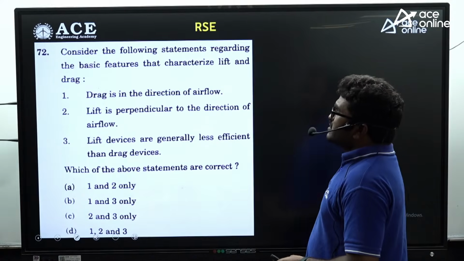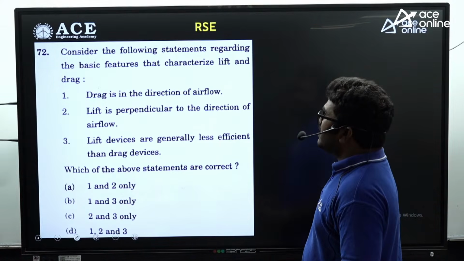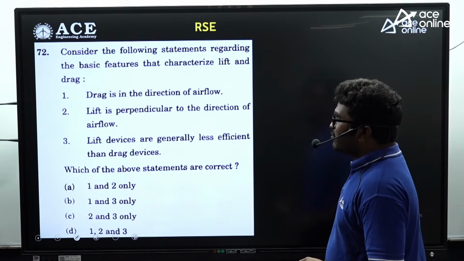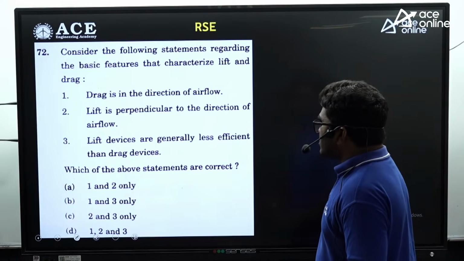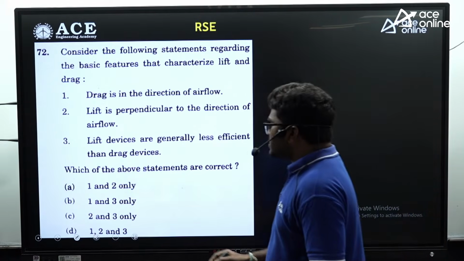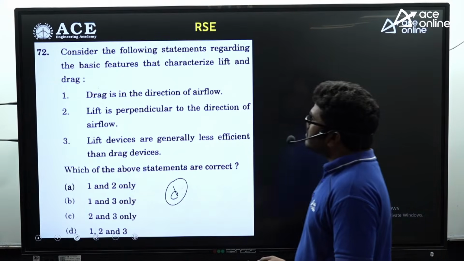Now, consider the following statements regarding the basic features that characterize lift and drag. Drag is in the direction of airflow. Lift is perpendicular to the direction of airflow. Lift devices are generally less efficient than drag devices. So, all the 3 statements are correct. So, D is the correct option for this question.